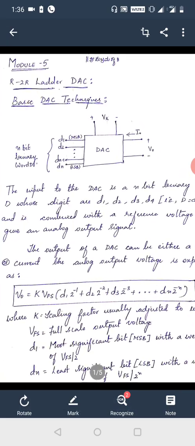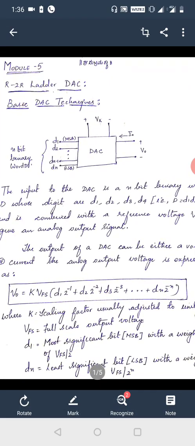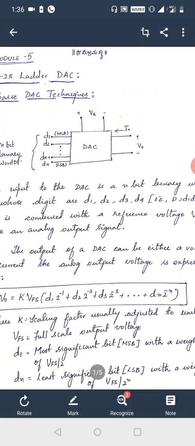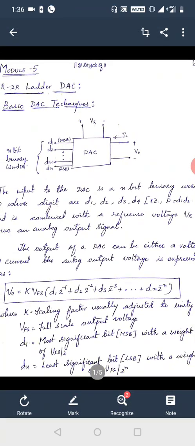So the input to the DAC will be an n-bit binary number, in the sense that we may have 4 bits, 6 bits, 8 bits, or whatever. And in order to find V out as an analog signal, we have an equation: V out is equal to K into VFS into D1 2 to the power of -1 plus D2 2 to the power of -2 plus D3 2 to the power of -3, and so on, where K is a scaling factor usually adjusted to unity, and the full scale output voltage is VFS. D1 is the most significant bit coming from the binary, and Dn is the least significant bit.